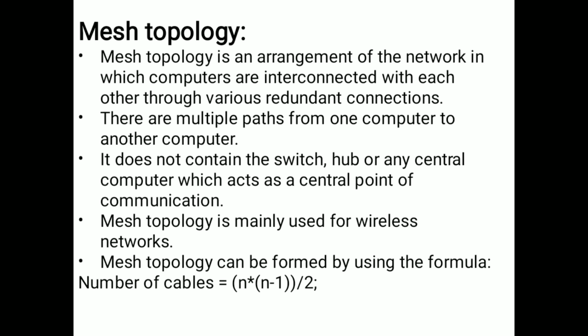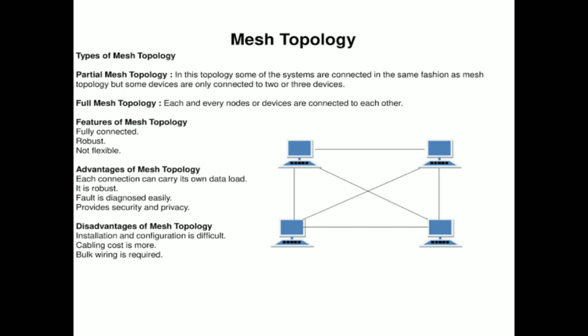Just now I told you the example. It does not contain a switch, hub, or any central computer which acts as a central point of communication. So here in mesh topology we do not have any hub, just systems connected to each other. There is no hub, switch or anything. All computers are only connected to each other.